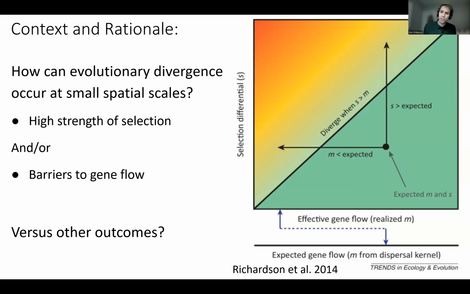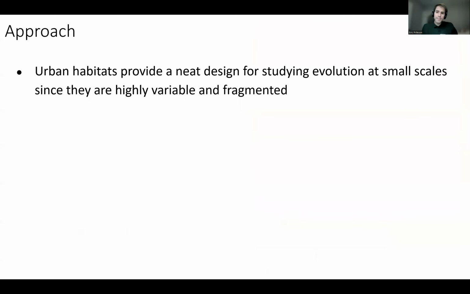However, it's unclear when we are expected to find microgeographic divergence versus other possible outcomes, such as phenotypic plasticity or possibly maladaptation. Now, urban habitats or the city provides a great design for studying evolution at small scales because cities are naturally highly fragmented and variable due to the urban road network and the mosaic-like pattern of habitats and patchwork that makes up the city environment.